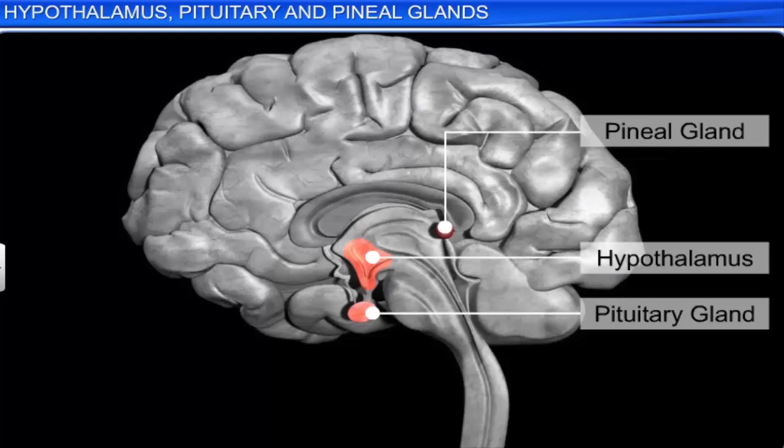The endocrine glands of the brain are very crucial in regulating mood, growth and development, metabolism, sexual functions, and reproductive processes in the human body.